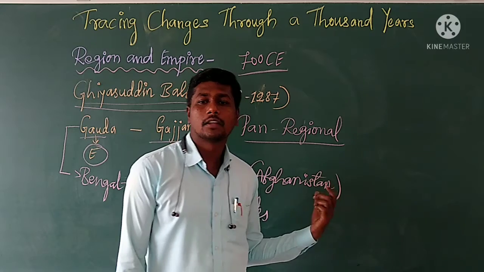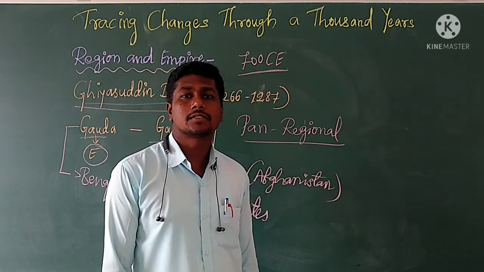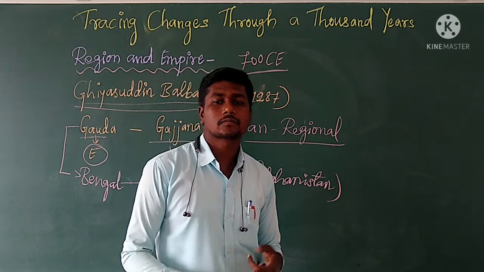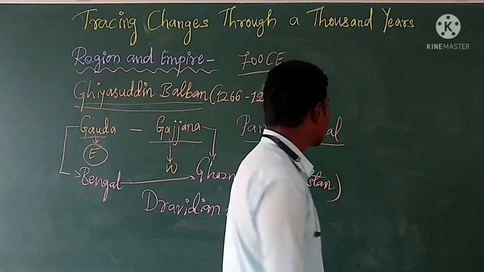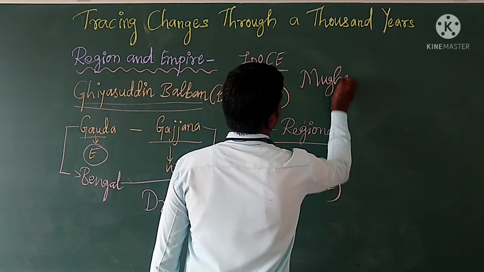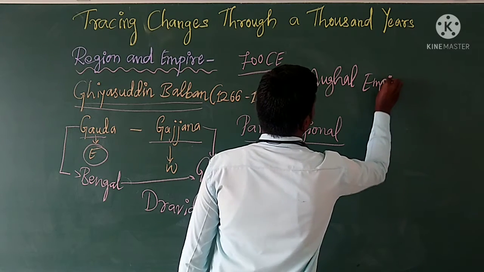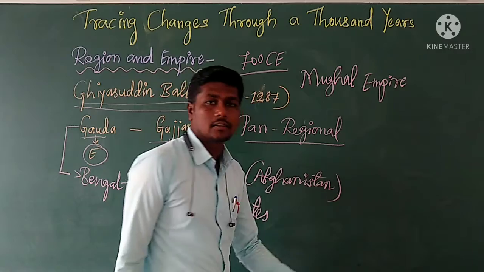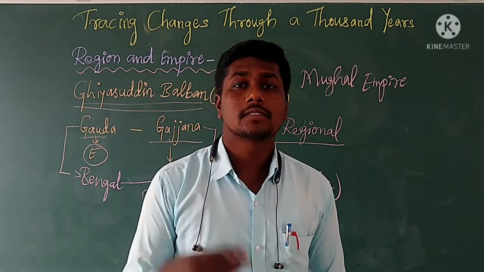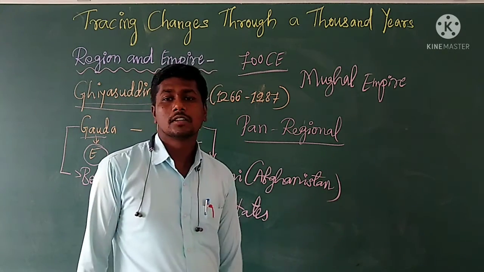When the Mughal Empire declined in the 18th century, it led to the emergence of various small states. I mean, when the Mughal Empire began to disintegrate, at that time various small regional empires emerged in various parts of the Indian subcontinent.